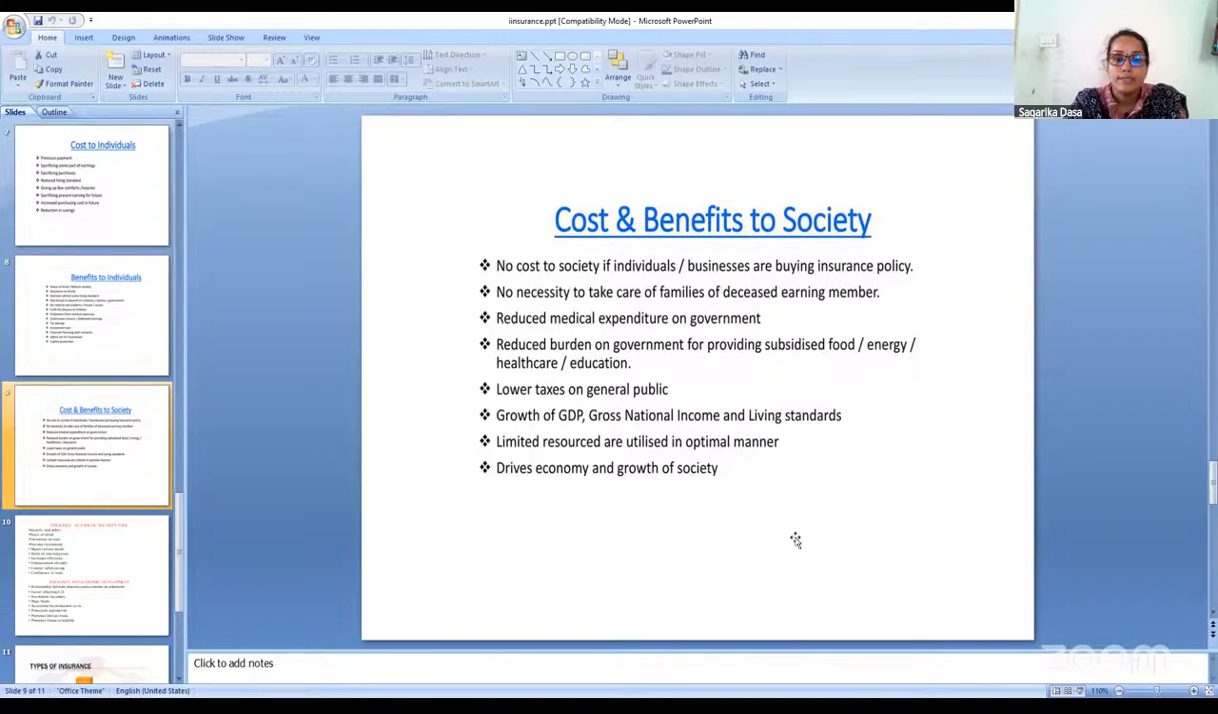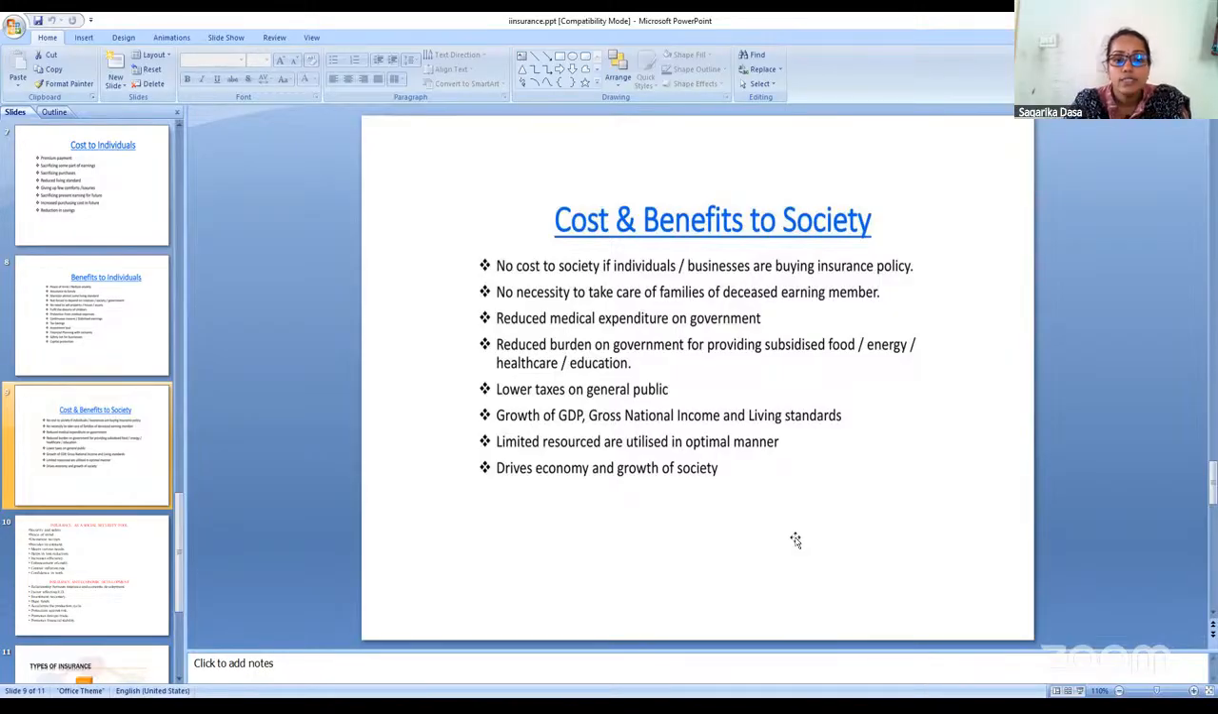Then, reduce the burden on the government for providing subsidies, food, energy, healthcare, and education. If individuals are taking the insurance policy, they will be protected towards food, energy, healthcare, and education by the insurance sector. Hence, the burden on the government will be reduced because they need not give subsidies for energy, healthcare, or the education sector.